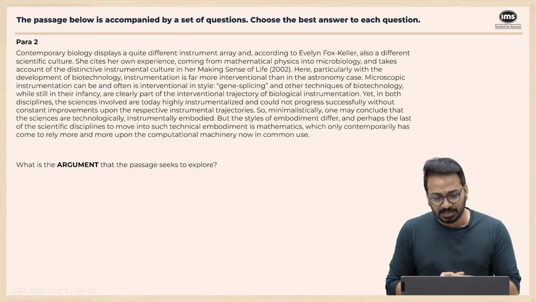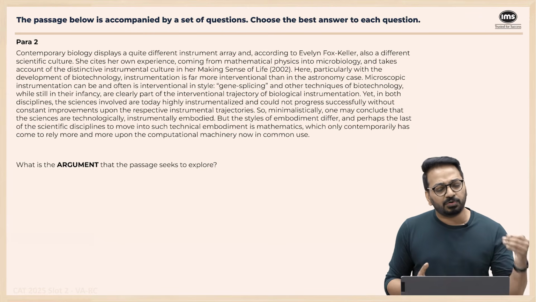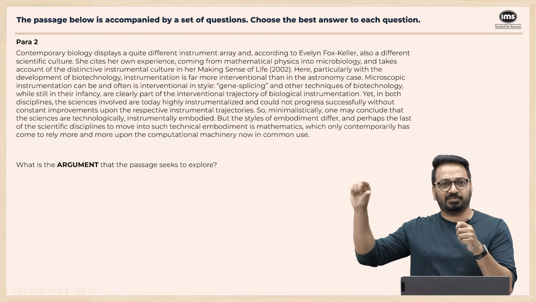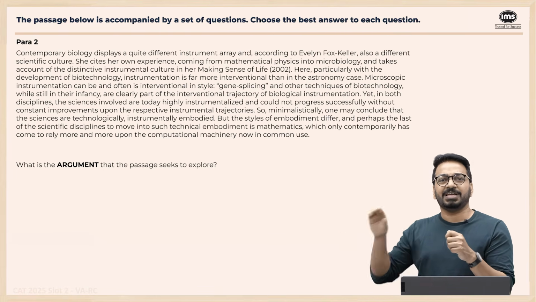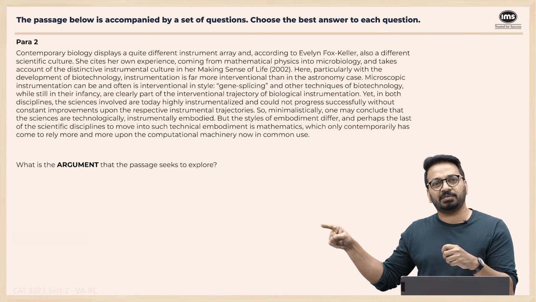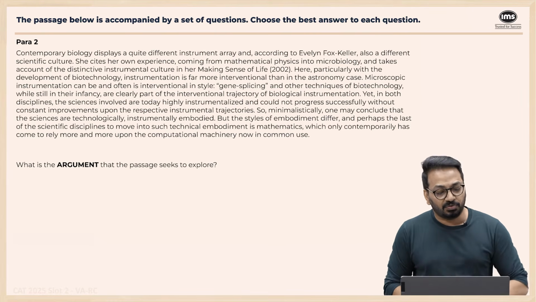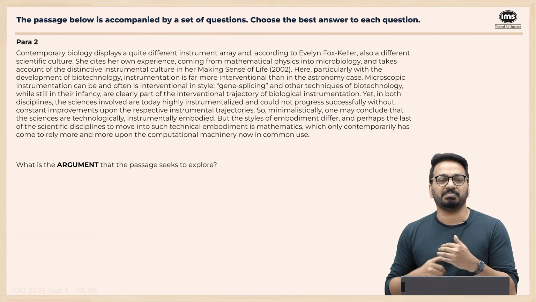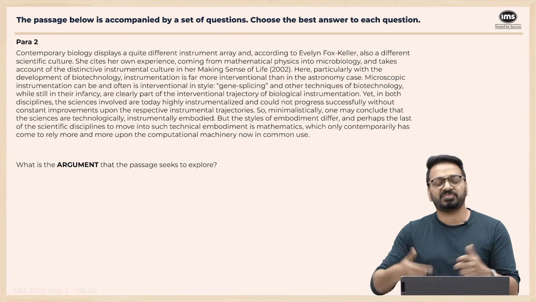things and intervene. Right? Yet, in both disciplines, sciences involved today are highly instrumentalized and could not progress successfully without constant improvements upon the respective instrumental trajectories. So the instruments have a trajectory, and in both, scientific progress also has been a result of that. As instruments get better and better, scientific progress also has gotten better. So minimalistically, one may conclude that sciences are technologically, instrumentally embodied. Right now, instruments are embedded within science itself, but the embodiment styles differ. Styles differ in what? Some are receptive, some are interventionist.